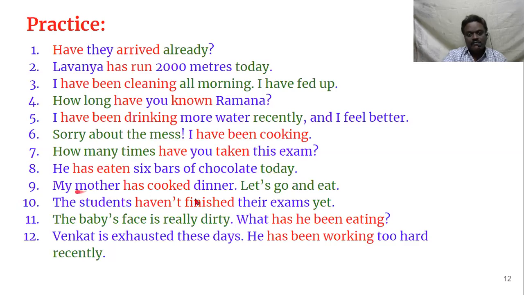My mother has cooked dinner. Let's go and eat. So she has already cooked and it is ready for eating. "Let's go and eat" suggests that the action is complete, so we have to use present perfect tense. The students haven't finished their exams yet. Whenever there is "yet," we have to use present perfect tense. They haven't finished their exams yet because of the Corona pandemic.